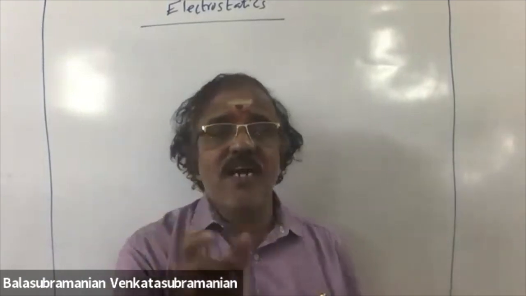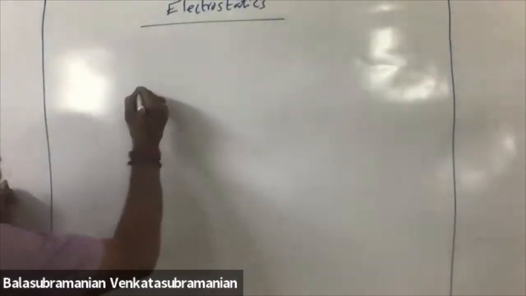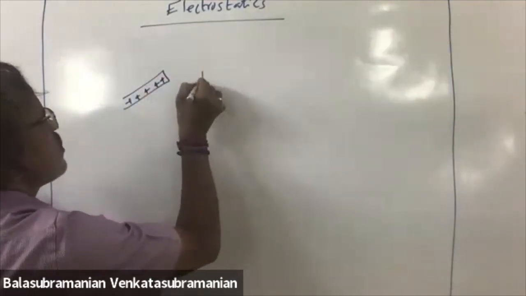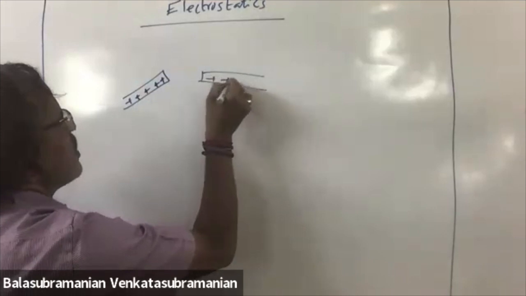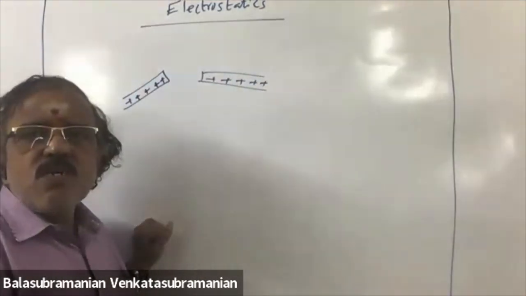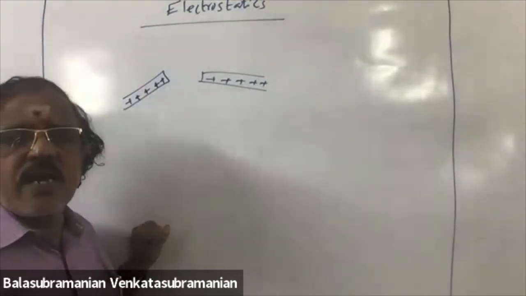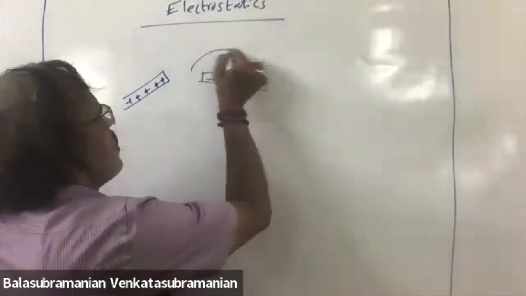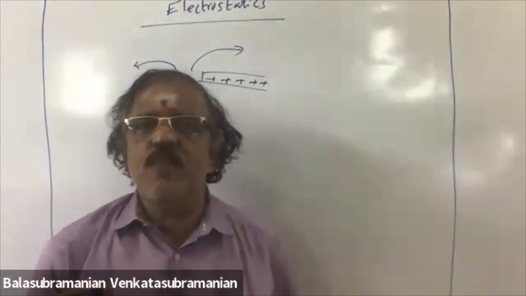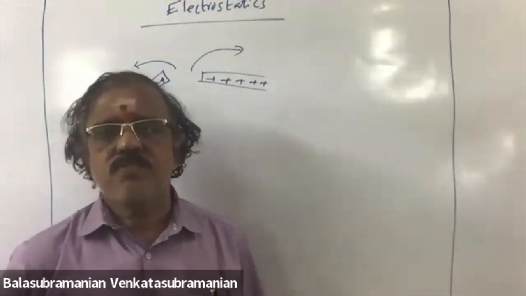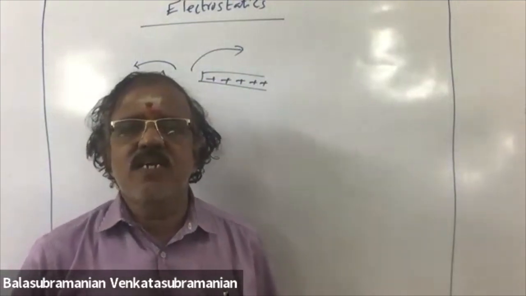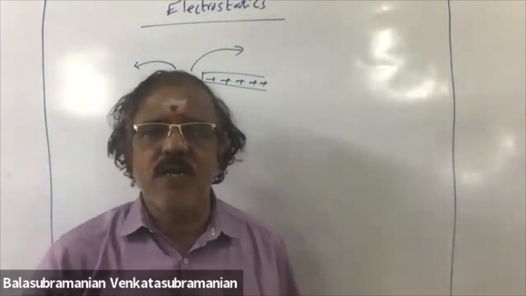So this glass rod, after rubbing with silk cloth, becomes positive because negative charges transferred to the silk cloth. Two such glass rods you take, bring them closer, they will repel. That means like charges repel each other. Unlike charges will attract, like charges repel.